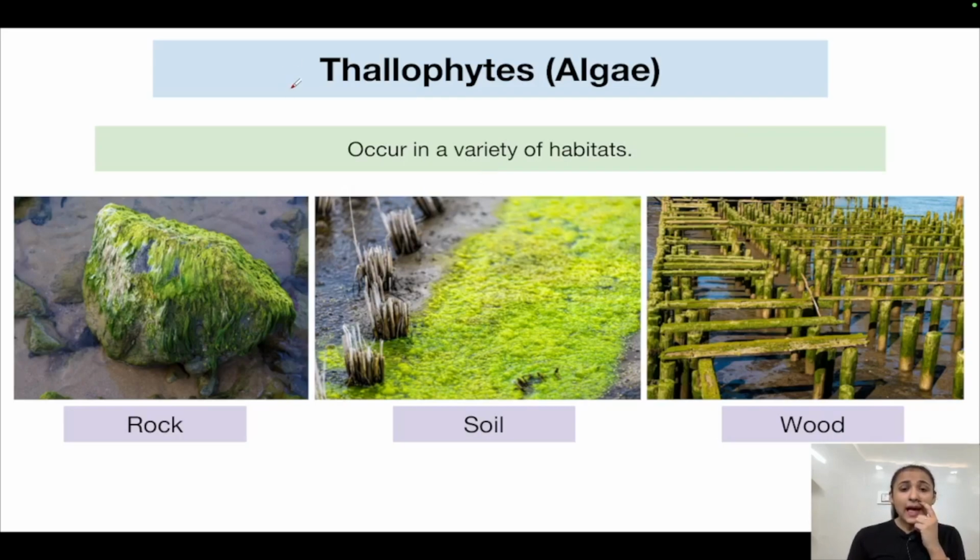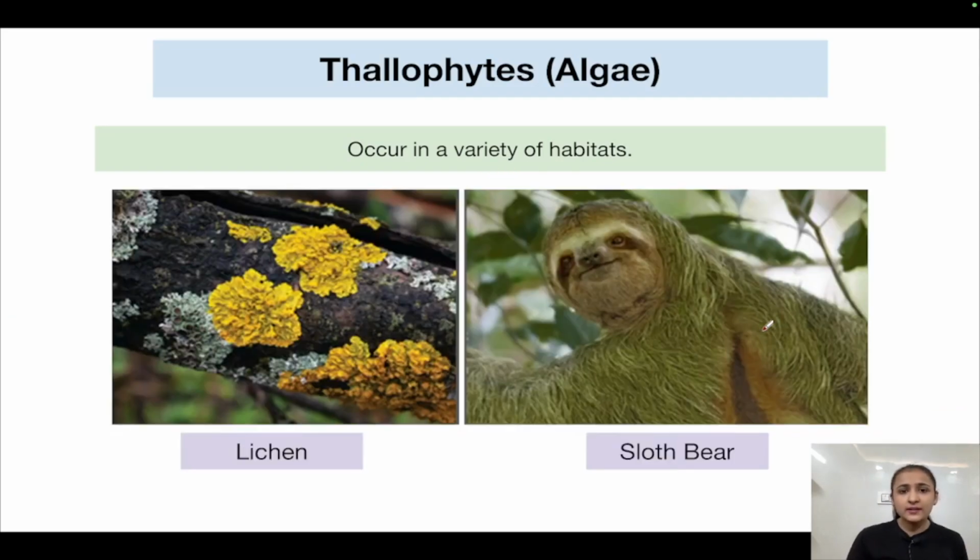Alright. Now algae, they occur in a variety of habitats. They can occur on moist stones or rocks, as you can see in this diagram. This is a rock on which algae is growing. Then soil, it can grow on soil, it can grow on wood. Variety of habitats, okay? See, it can also exist in symbiotic association with fungi in the form of lichens. What are lichens? The associations between algae and fungi in which both are benefiting each other.